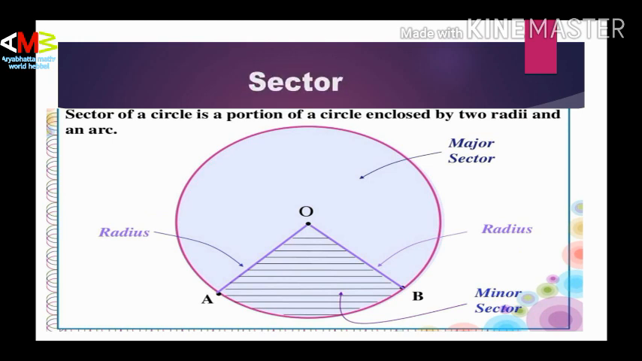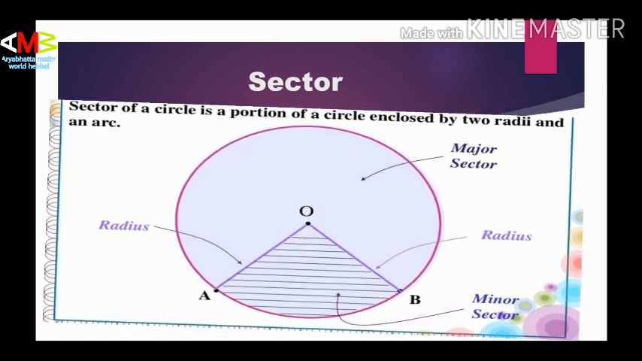Next we move to the next portion, that is called sector. A sector of a circle is a portion of a circle enclosed by 2 radii and an arc. Sector means a small portion enclosed by 2 radii, that is OA and OB. OA and OB are the radii. This portion is called a sector. This is a minor sector. This portion is called the major sector, and the minor sector and major sector are joined together by 2 radii. This is called a sector.